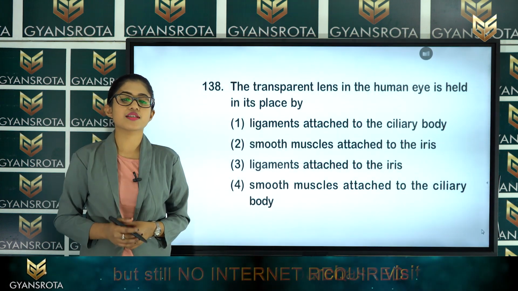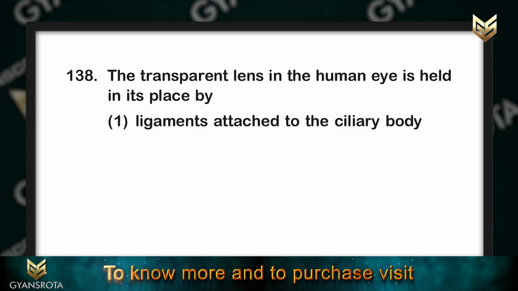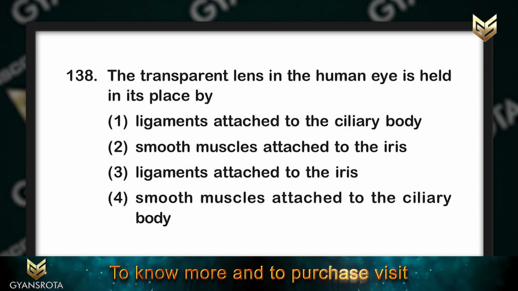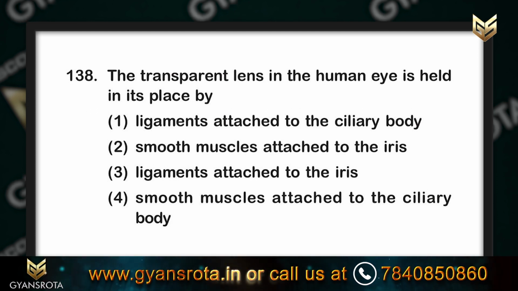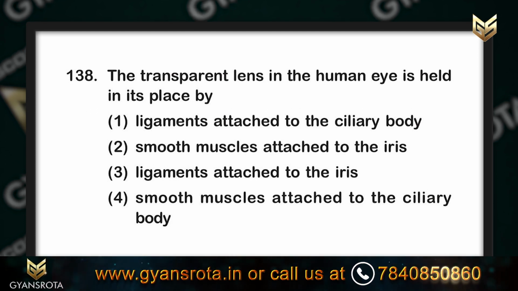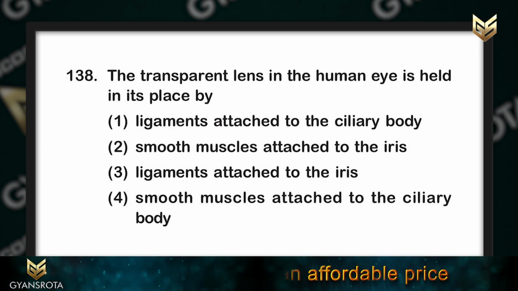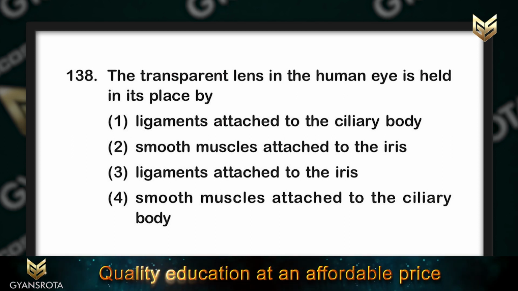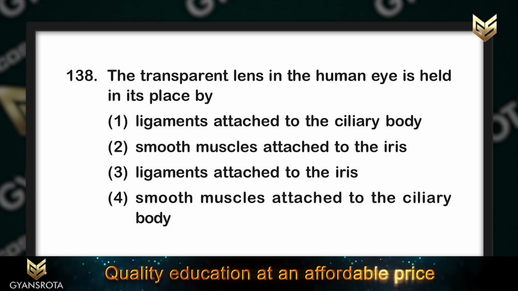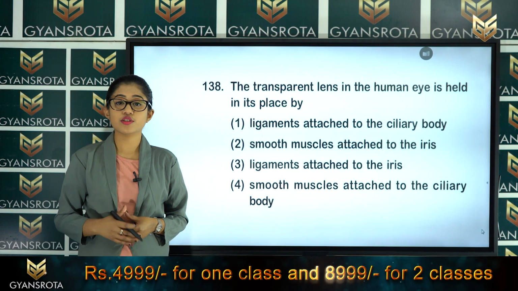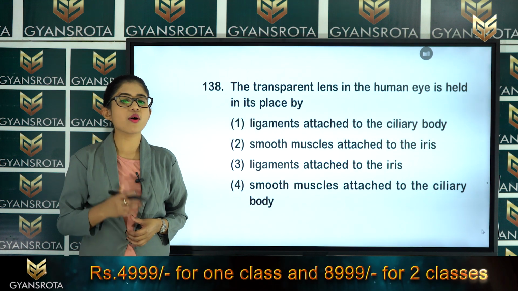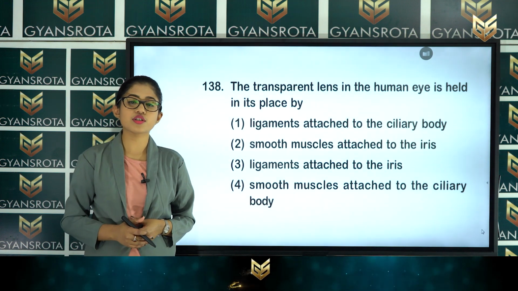In the next question, as you can see here, the transparent lens in the human eye is held in its place by ligaments attached to the ciliary body, smooth muscle attached to the iris, or ligaments attached to the iris, or smooth muscle attached to the ciliary body. So, this is also from the chapter Neural Control and Coordination. So, which among them is the correct answer for this question?